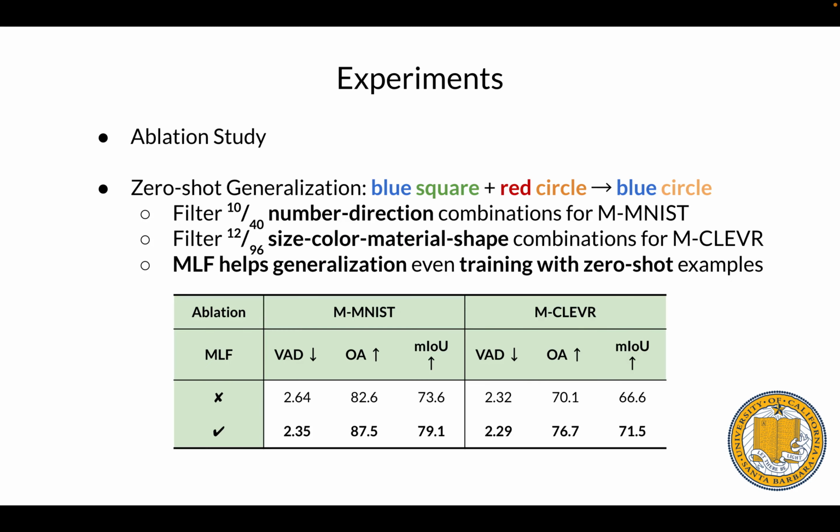We also conduct the zero-shot setting to evaluate the generalizability. We filter out 10/40 number-direction combinations of moving MNIST and 12/96 size, color, material, and shape combinations of moving CLEVR. So for example, the model should generalize to the unseen blue circle, even if it only saw blue square and red circle. From the experiments, our MLF also helps generalization, even under the zero-shot setting.